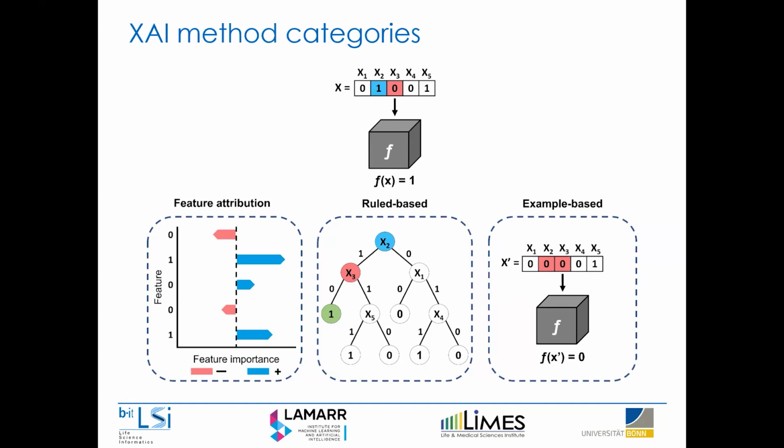These try to suggest hypothetical virtual test instances, which might be very closely related to your original one, which have a specific effect on your prediction outcome. So, for example, we could change the second feature from a 1 to a 0, and then we see that our black box model inverted predictions from a 1 to a 0. These are usually quite intuitive explanations because they're easy to interpret due to contrastive reasoning.